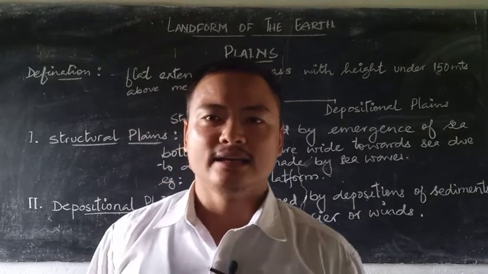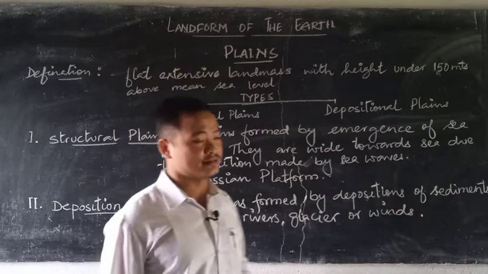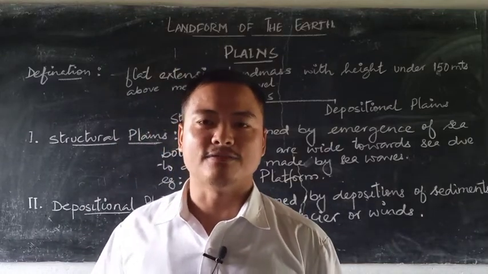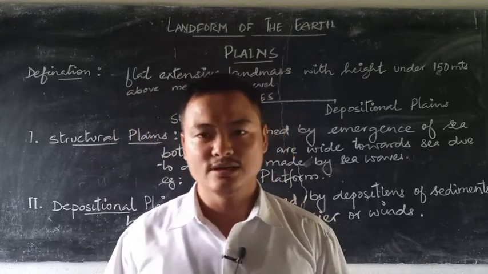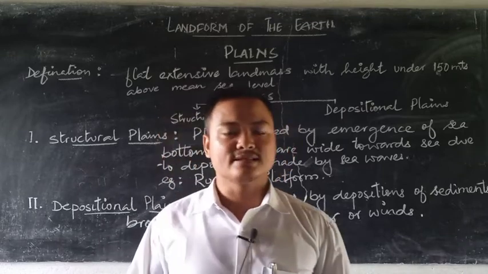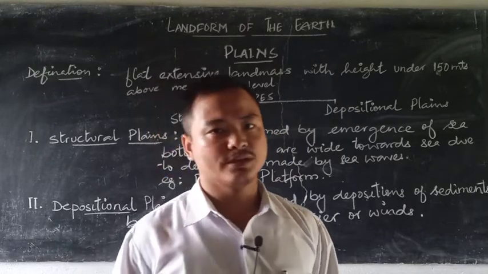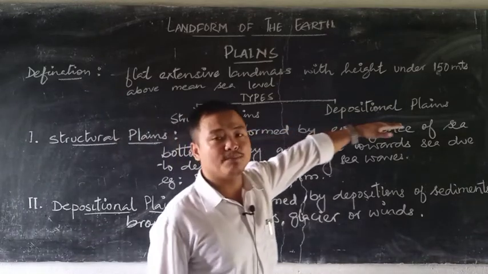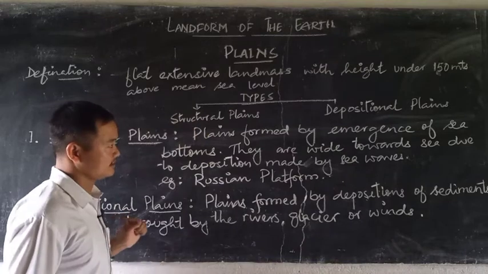Plains are flat extensive land masses. They are flat extensive land masses whose height does not exceed above 150 meters from the mean sea level. So to those lands we call it the plains. And these plains are of various types, but in major groups we divide the plains as structural plains and depositional plains. So let us try to understand what is structural plains.